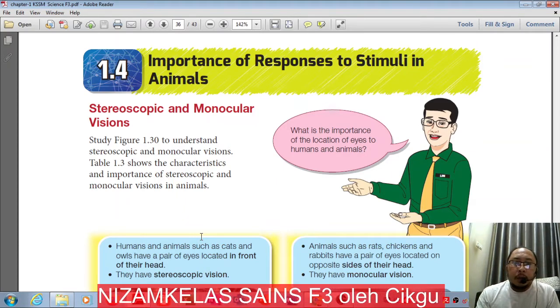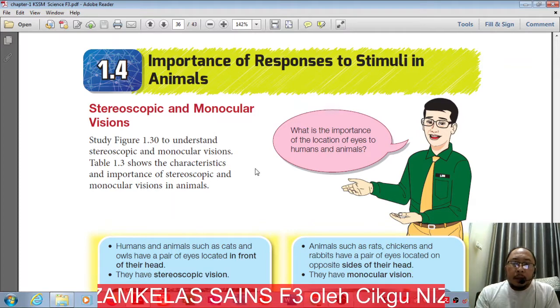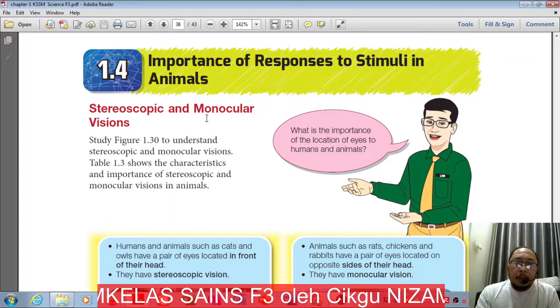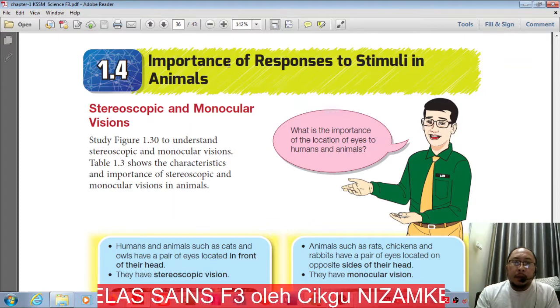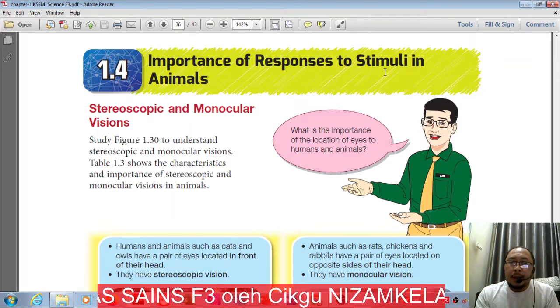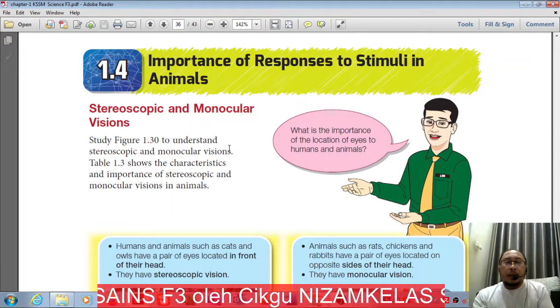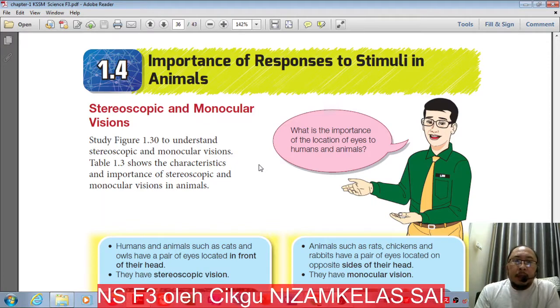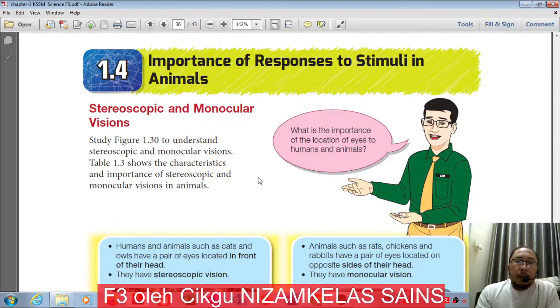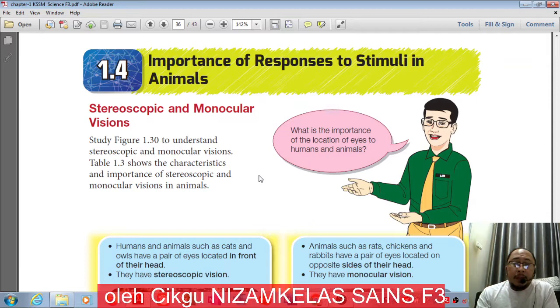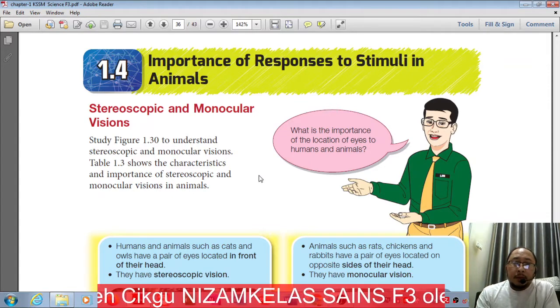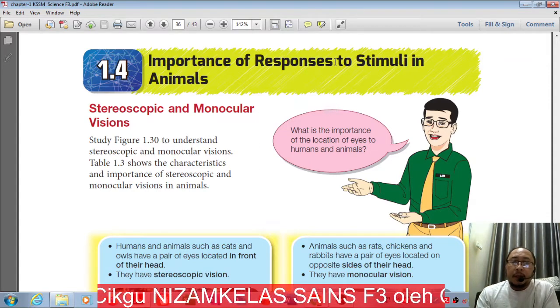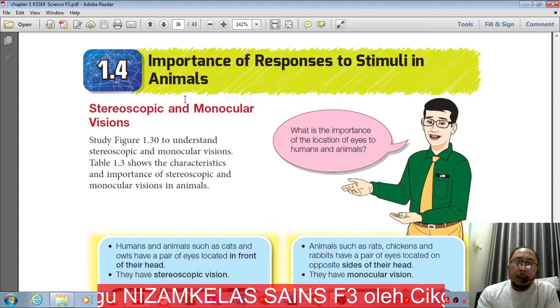Today we will continue our lesson to discuss 1.4, importance of responses to stimuli in animals. Please read all the text given in the textbook for importance of responses to stimuli in animals.